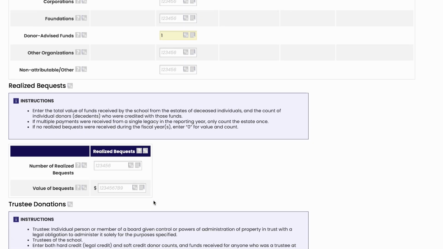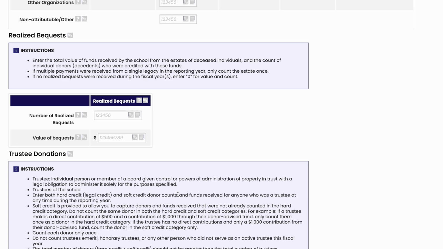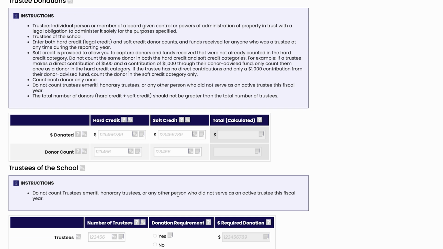In this next section, enter the realized or received bequests by number of donors and value received. In this section, include trustees who served at any point during the reporting year. Enter both hard and soft credit for trustee giving.